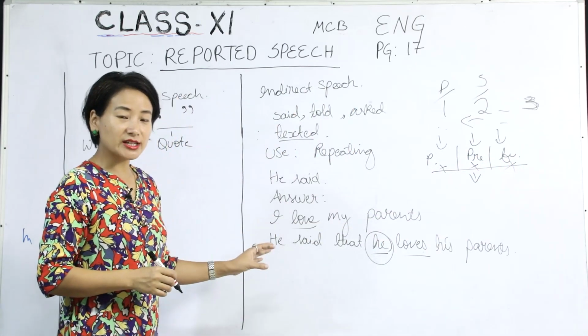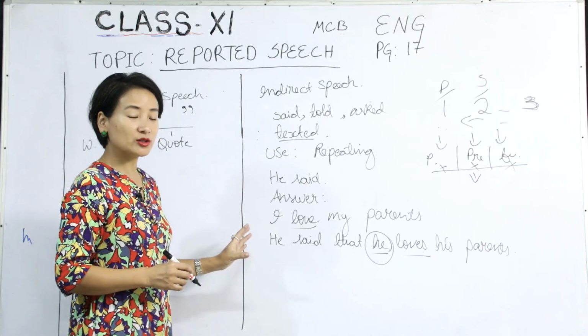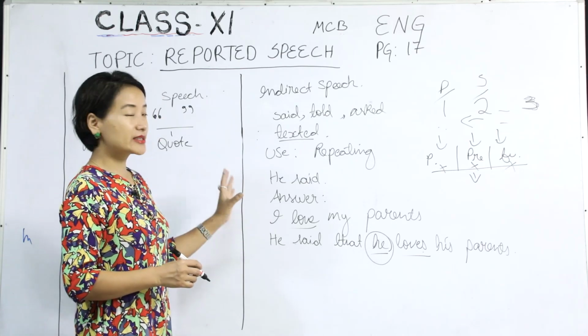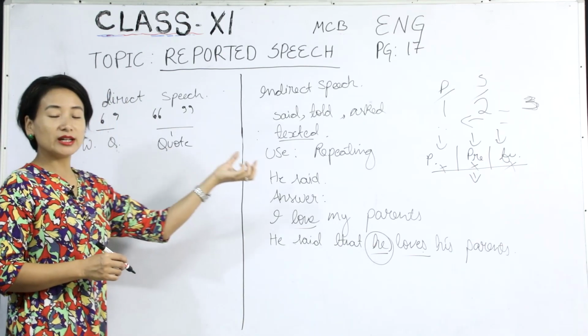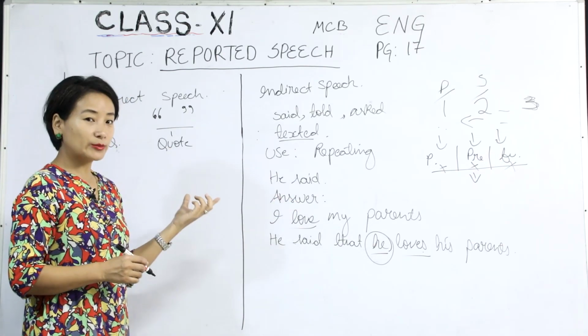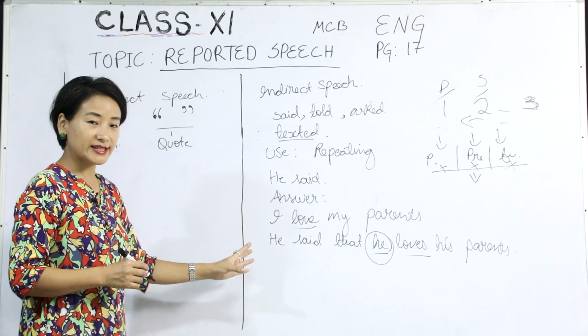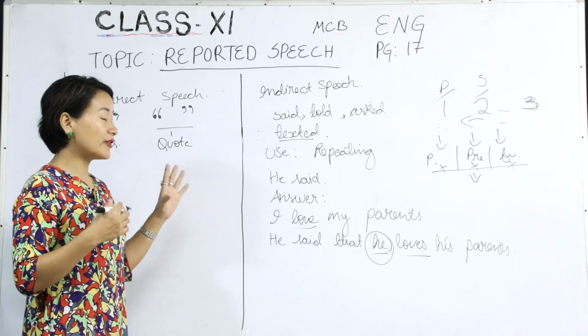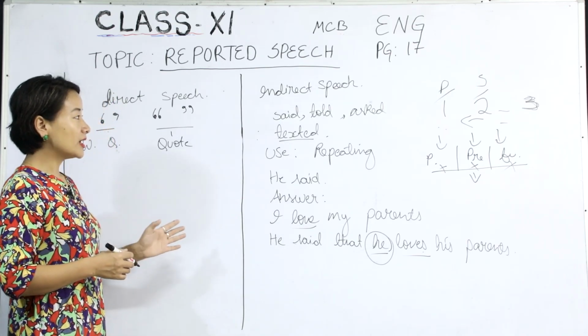So in such cases, the tenses would not change. I hope you would keep this exception noted, because the next thing that we need to discuss is conversion of direct speech into indirect speech, and it will become a little tricky if you are not clear with the exceptions. You may find that you are more confused than earlier.